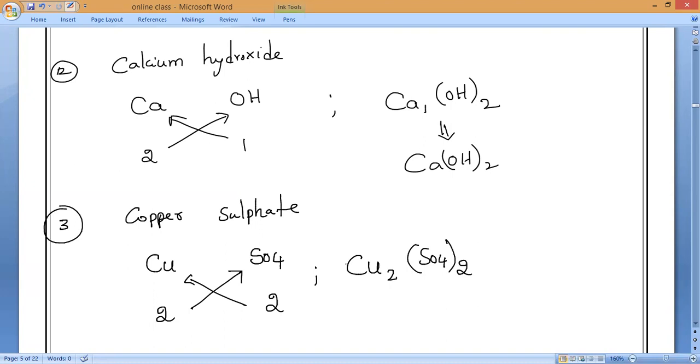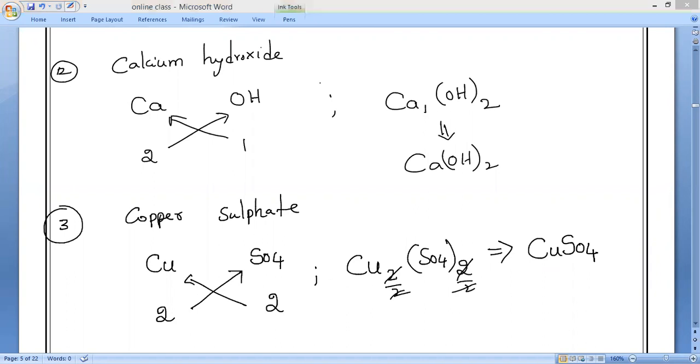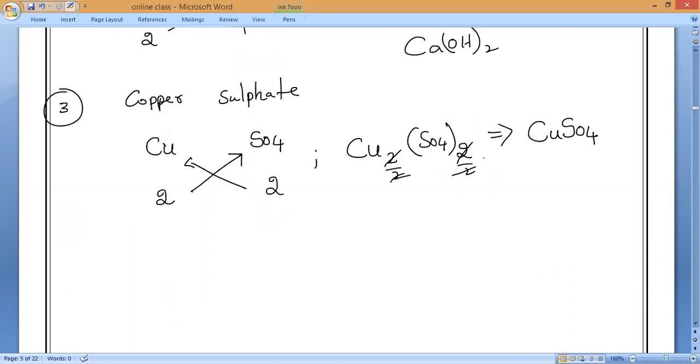Now if both subscripts are the same number, as I told you, you have to bring it into the lowest fraction. So the 2 will get cancelled. So for copper sulfate, what is the formula? CuSO4. That is what you have to remember. Yesterday's class I also taught you calcium sulfate. Same way. If the same thing is coming, you can just bring it into the lowest fraction.